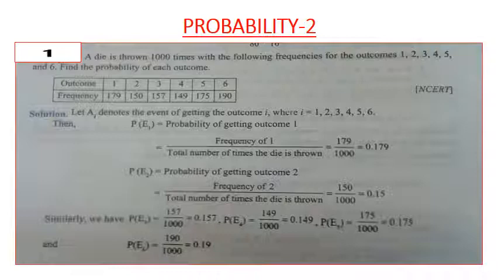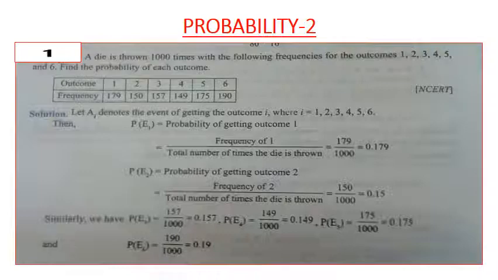Similarly, P of E3, the probability of getting the number 3, is 157 by 1000, that is equal to 0.157. Then P of E4, the probability of getting the number 4, is equal to 149 by 1000, that is equal to 0.149.